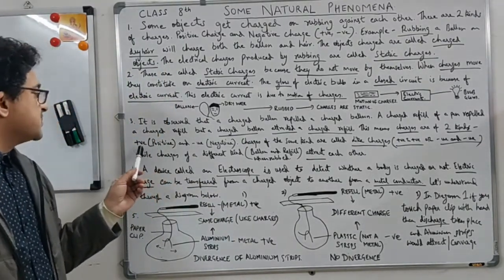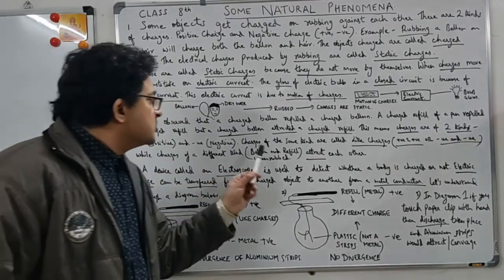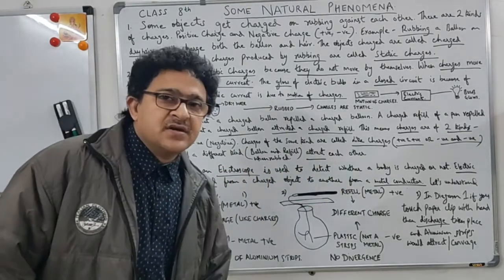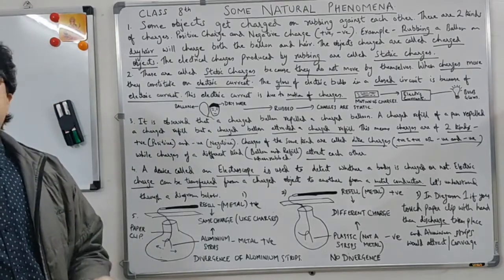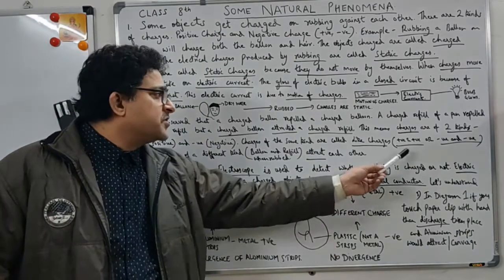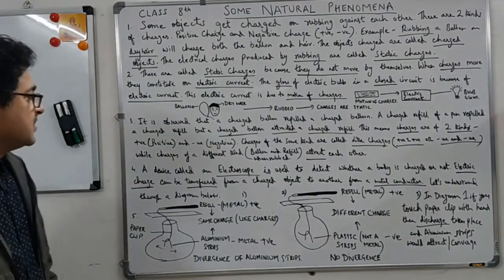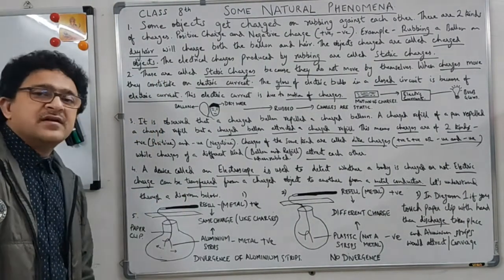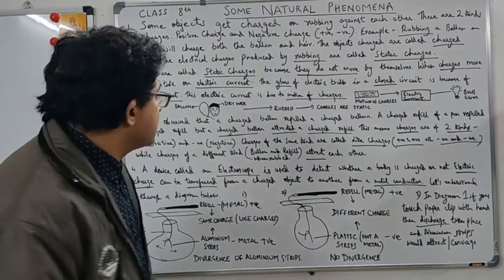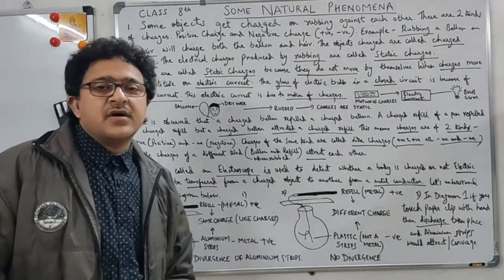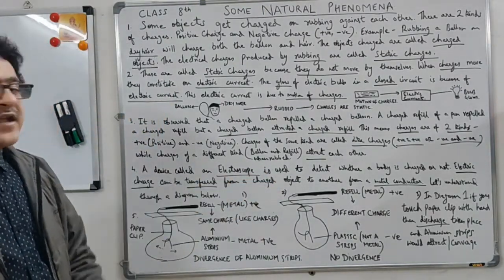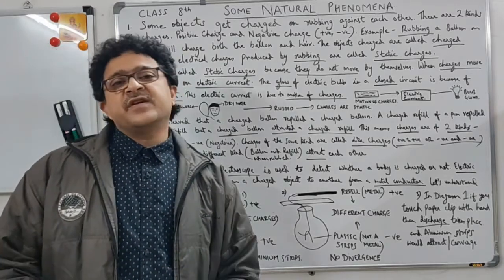This is how you relate positive and negative. Charges of the same kind are called like charges, so like positive or negative. So these are like charges, and they will repel. While charges of a different kind, like balloon and pen refill, when they rub, they will attract each other because they are different items.